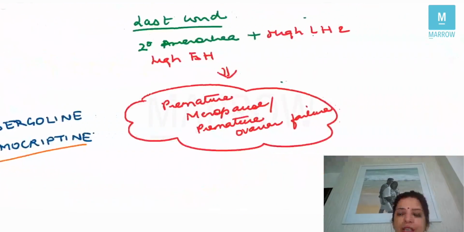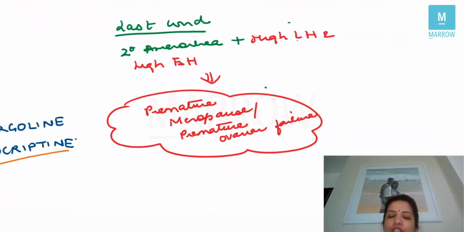Now the last condition could be that they give you a question where they say that there is secondary amenorrhea and the patient has high LH and high FSH. Now again, I'm telling you, the table which I gave you was very, very important, right? Where I told you the conditions in which LH and FSH are high and conditions in which LH and FSH are low. If you remember, one condition in which LH and FSH are high was Turner's syndrome. In Turner's syndrome, the patient will not come to you with secondary amenorrhea. She's going to come to you with primary amenorrhea, right?